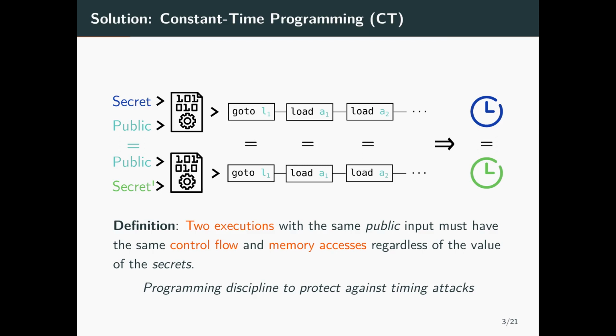The constant time programming discipline is a countermeasure against timing attacks that is used in cryptographic implementations. Formally, constant time states that two executions with the same public input must have the same control flow and the same memory accesses regardless of the value of the secrets. And this ensures that the execution time is independent from the secrets.